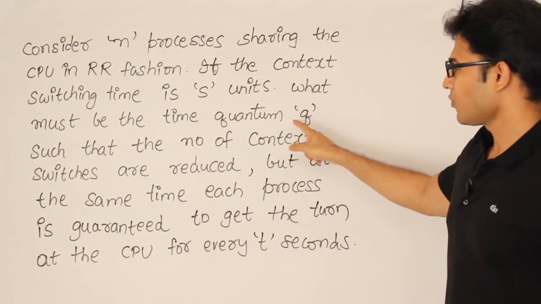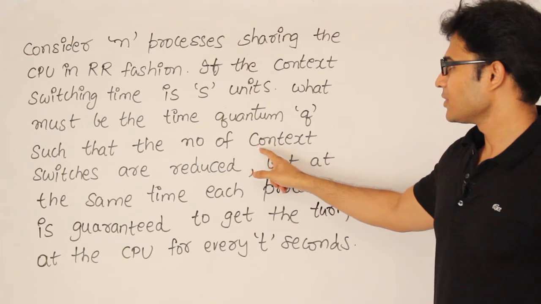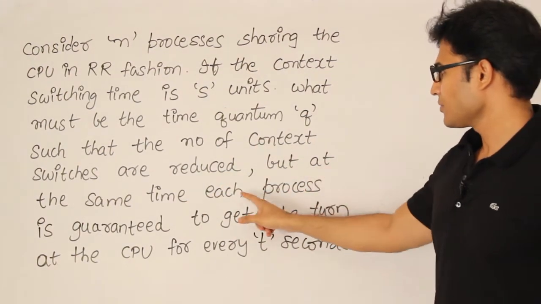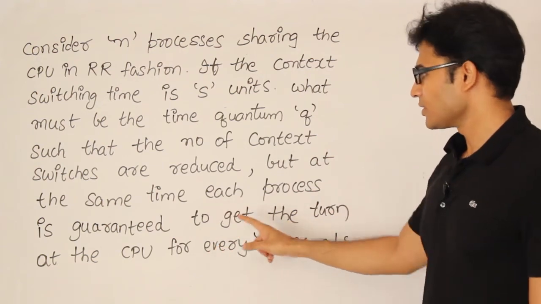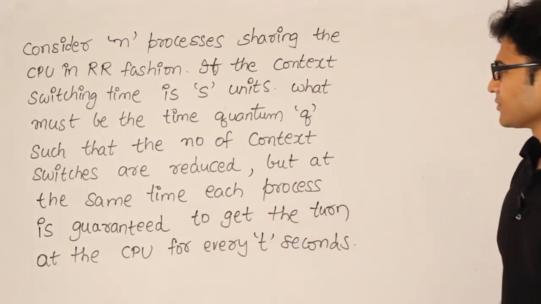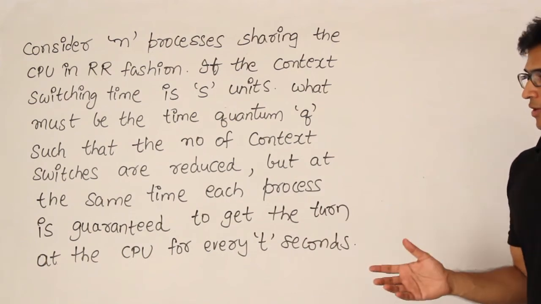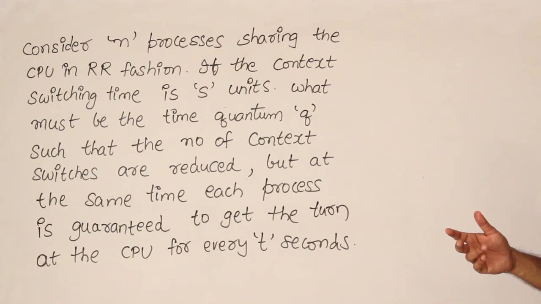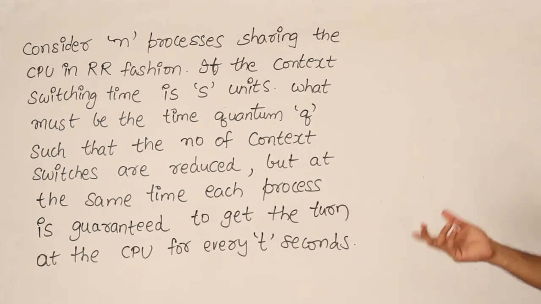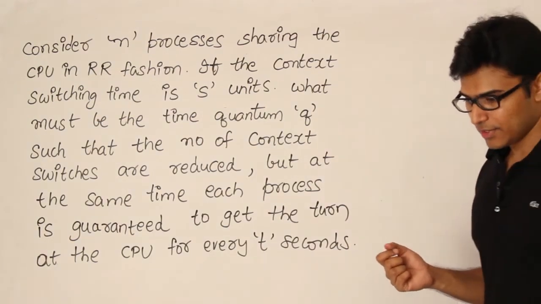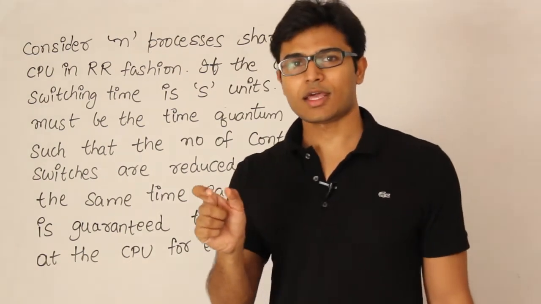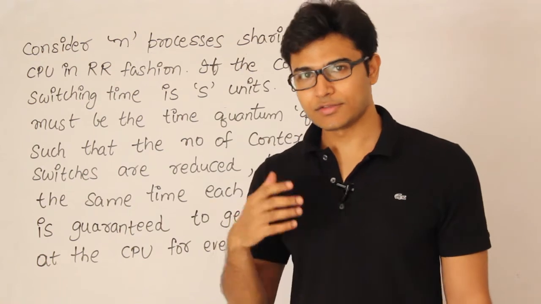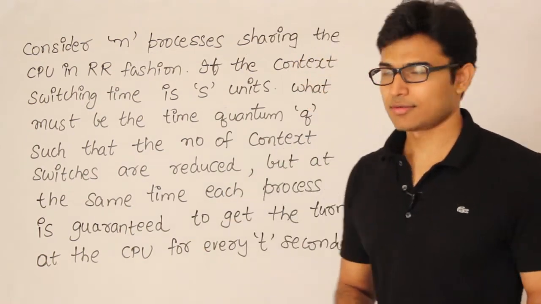What must be the time quantum q such that the number of context switches is reduced, but at the same time each process is guaranteed to get a turn at the CPU every t seconds? They are giving you some parameters: one is the context switching time, then the time quantum, and then the number of processes. Now they are asking how the time quantum should be adjusted so that every process will get its chance every t seconds, right?